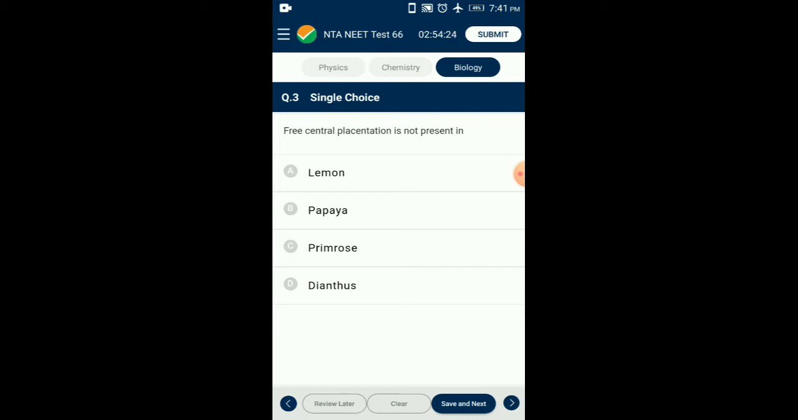Number of placenta corresponds to the number of carpels. Examples: Argemone, Cucurbita, Dianthus, Primrose, etc. So the answer for this question is option A, lemon. Free central placentation is not present in lemon.